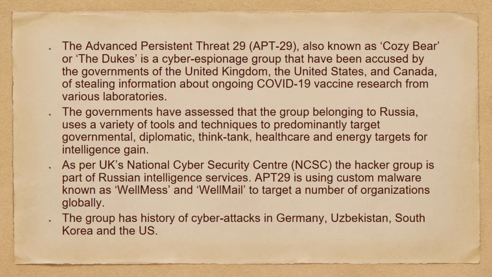As per UK's National Cyber Security Center, the hacker group is part of Russian intelligence service. APT-29 is using custom malware known as WellMess and WellMail to target a number of organizations globally. The group has history of cyber attacks in Germany, Uzbekistan, South Korea and the US. So why is this in news?